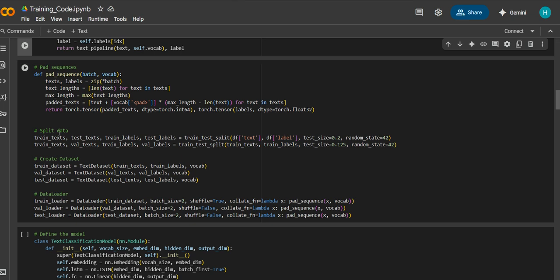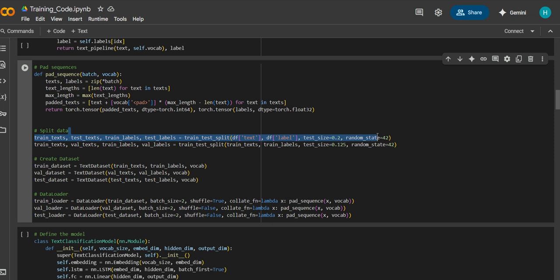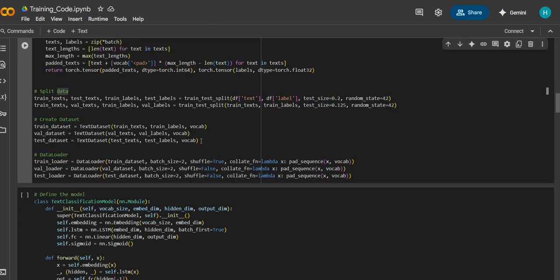After that, we use the train test split function, which is used to split the data into train text, test text, train labels and test labels, etc. After that we are using the text dataset. These datasets are used to manage the text data and labels, and they are necessary for loading data efficiently.